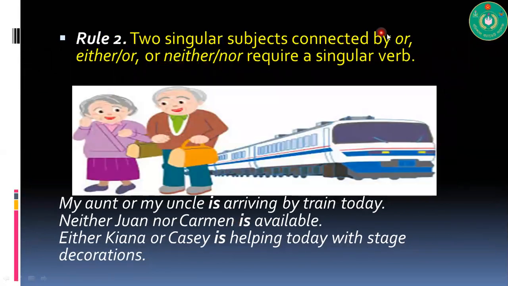Two singular subjects connected by or, either or, neither nor require a singular verb. My aunt or my uncle is arriving by train today. So here, my aunt or my uncle is arriving, so it's singular. Neither Juan nor Carmen is available. Either Kiana or Casey is helping today with stage decorations.